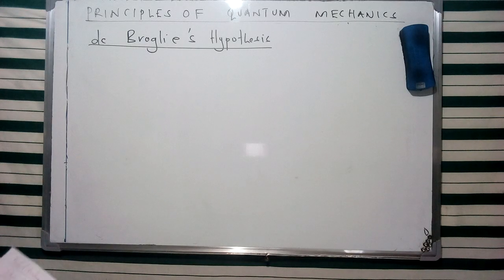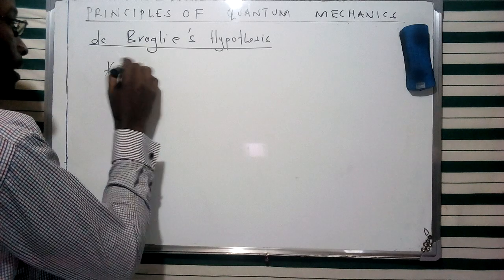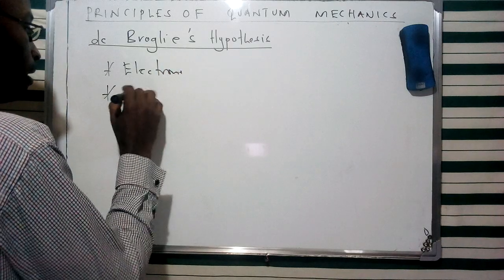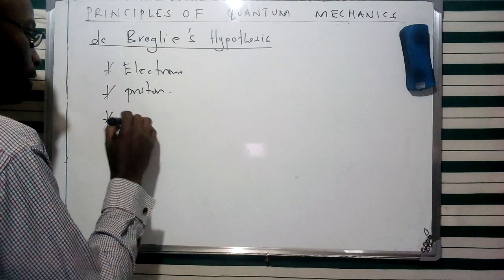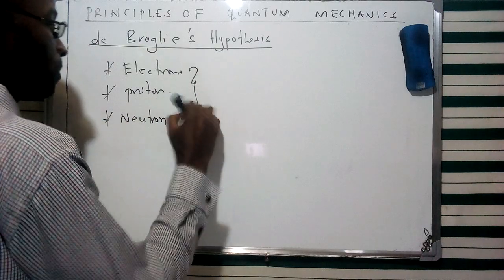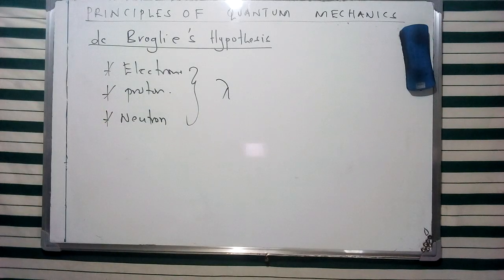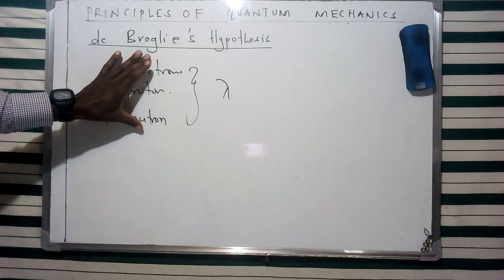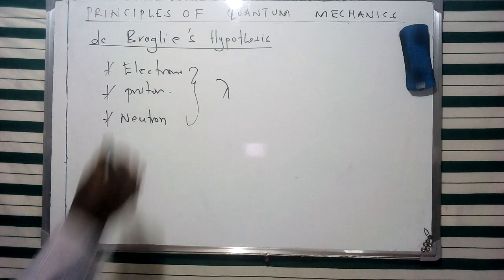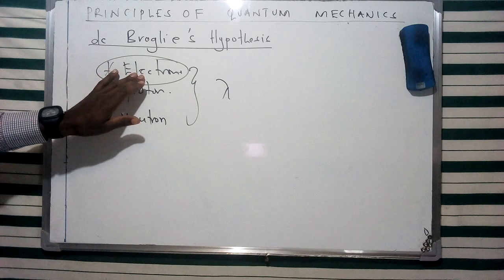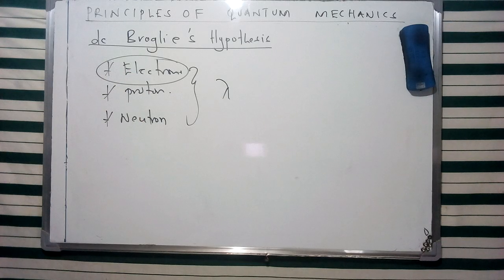Louis de Broglie argued that microscopic particles like an electron, proton, and neutron can be described in terms of a specific wavelength when they are in motion. We're going to consider an electron accelerated under potential difference V, and see how we can describe it using de Broglie's hypothesis.